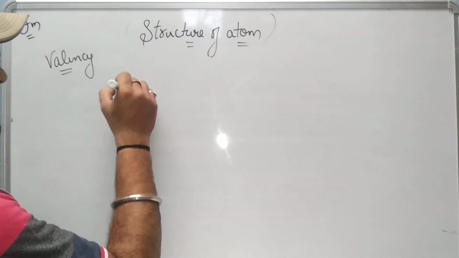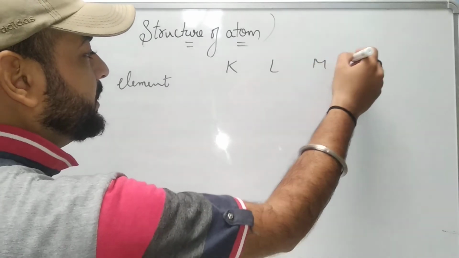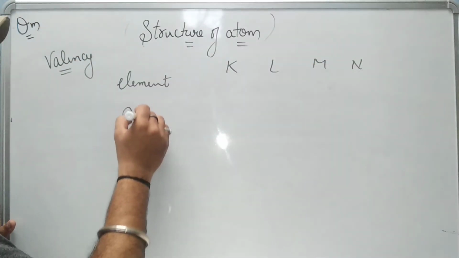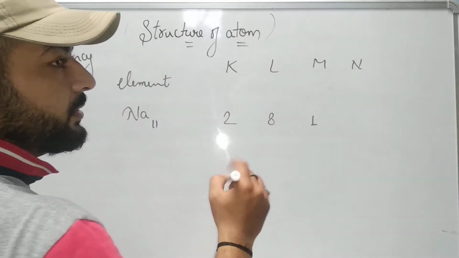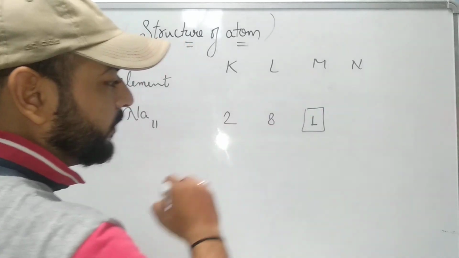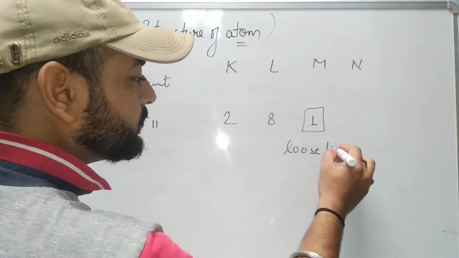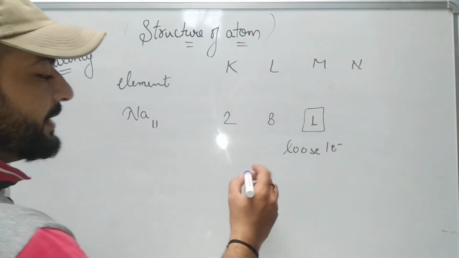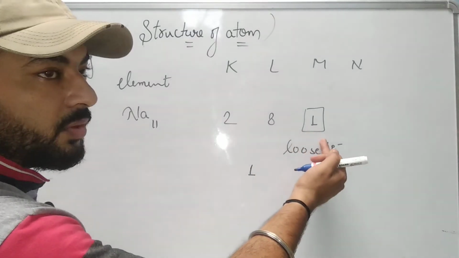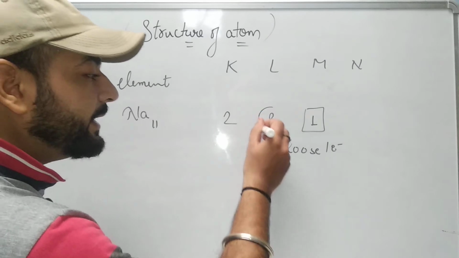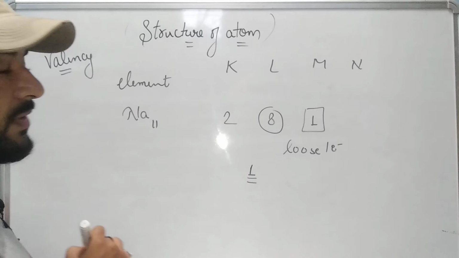Suppose an element is there and the electronic configuration of the element is written in the K, L, M, N shells. For example, let us consider sodium, atomic number 11, 2, 8, 1. The number of electrons in the valence shell is 1. Now it will lose one electron, right? So the valency will be 1. Because sodium with atomic number 11 has one electron in the outermost shell which it will lose to complete its octet, its valency will be 1.